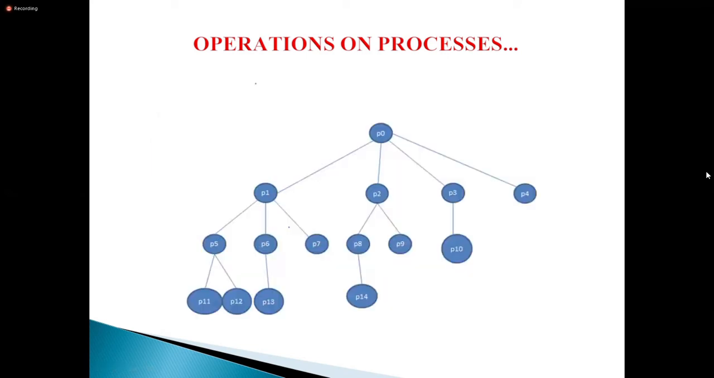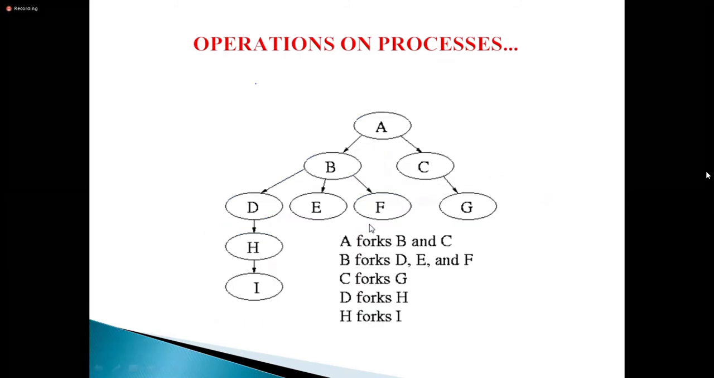This is the creation of a child process. You already know that by using fork we can create any number of children. See, A forks B and C. This is the parent, this is a fork, this is also a fork. Again, B is a fork. These are all children. C is a fork. So it is like that.